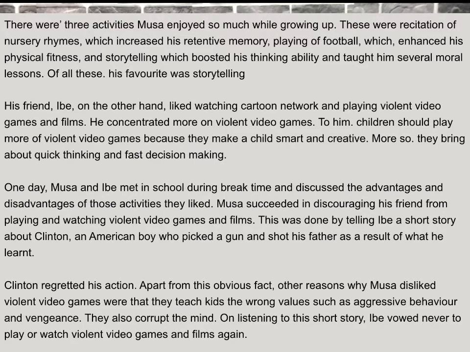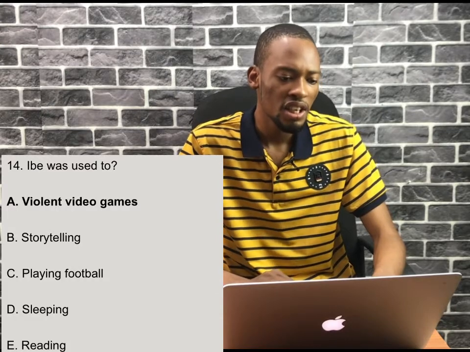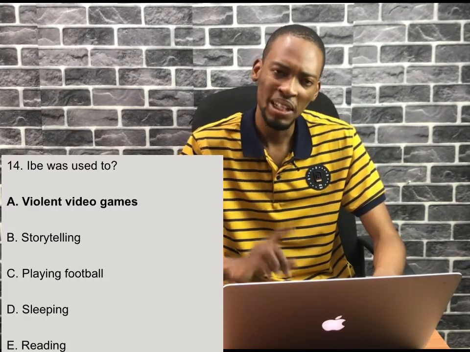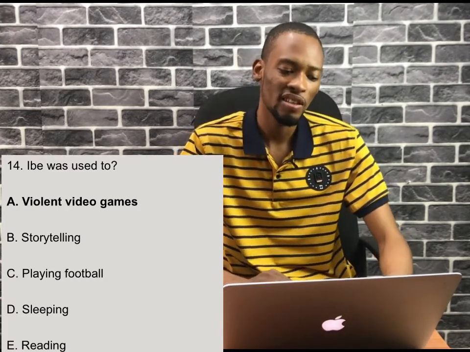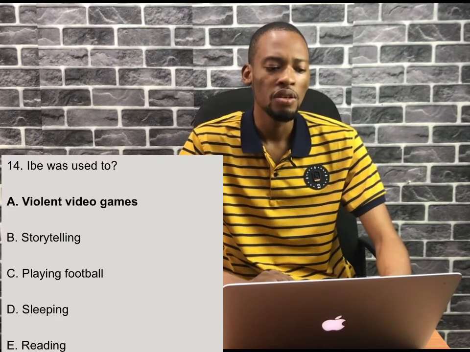His friend Ibe, on the other hand, liked watching Cartoon Network and playing violent video games and films. He concentrated more on violent video games. Now look at one question like that. It says Ibe was used to, and the passage says he concentrated more on violent video games. So A is the correct option. So we've answered 15, we've answered 14, and we've answered 11. So we are left with 2 questions. Who shot his father? And another word that will replace disliked.